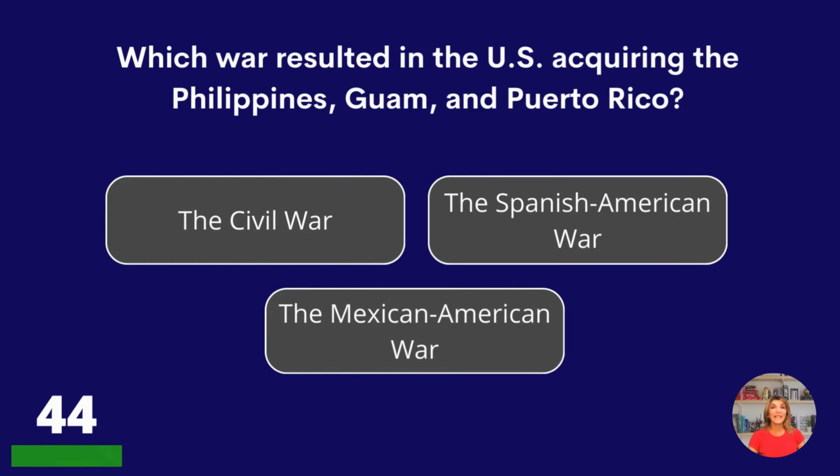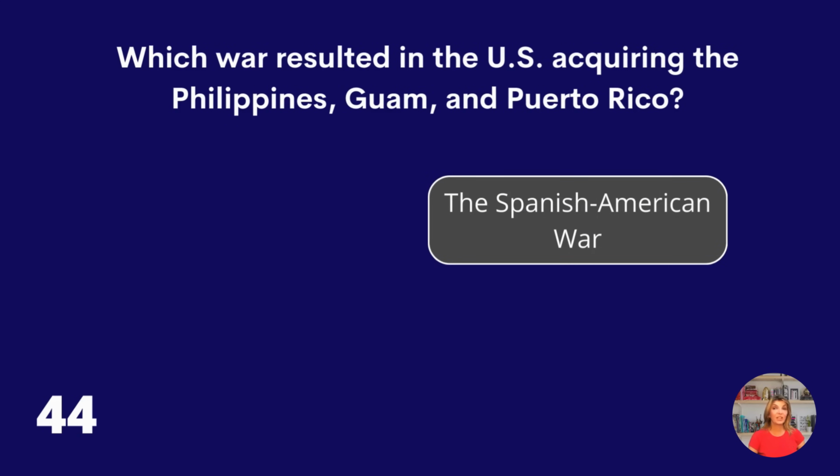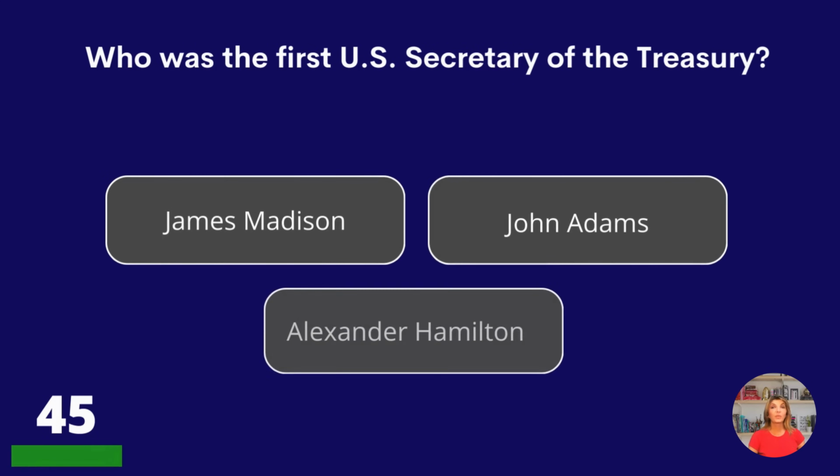Which war resulted in the U.S. acquiring the Philippines, Guam, and Puerto Rico? The Civil War, the Spanish-American War, or the Mexican-American War? The Spanish-American War. Who was the first U.S. Secretary of the Treasury? James Madison, John Adams, or Alexander Hamilton?